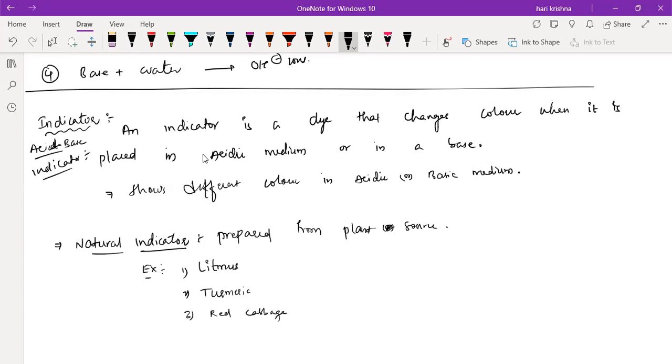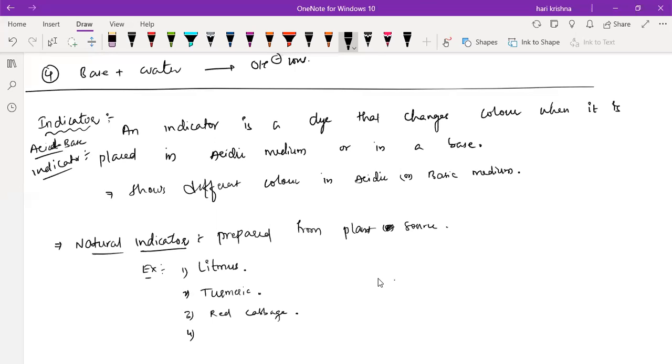Next, any other thing? Beetroot. Beetroot is a natural indicator. Can you tell the colors? I'm not sure, sir, I've just seen it somewhere in the textbook.